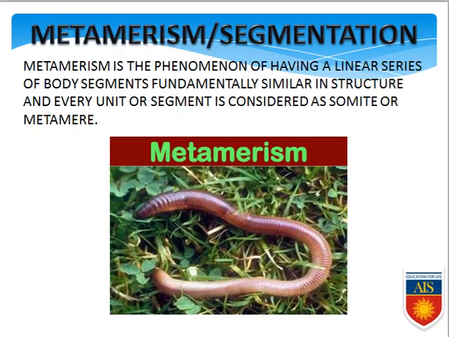Coming to the next point, that is metameric segmentation or metamerism. What is metamerism? Metamerism is the phenomenon of having a linear series of body segments or body fragments which are fundamentally similar in structure, and every unit or segment is considered a somite or metamere. So metamerism or segmentation is a phenomenon where the body of an organism is subdivided into multiple small segments which are arranged sequentially. They are all similar looking, and they are considered a somite or metamer.